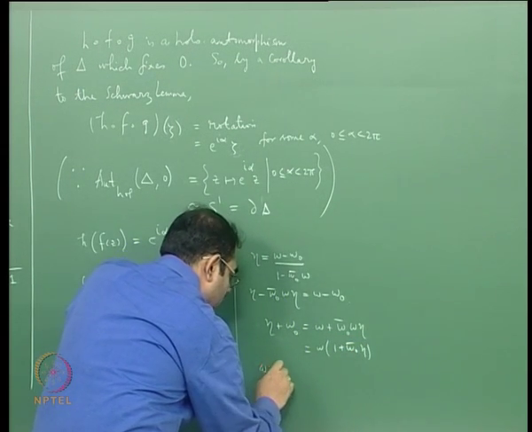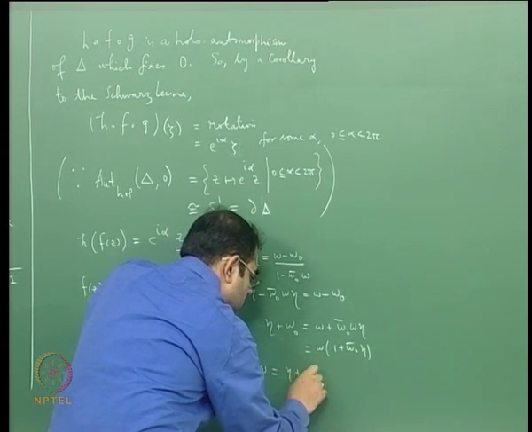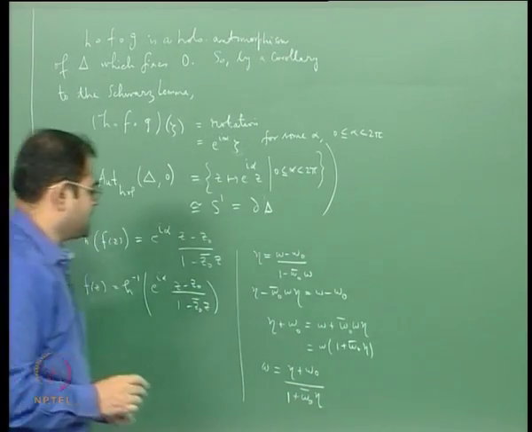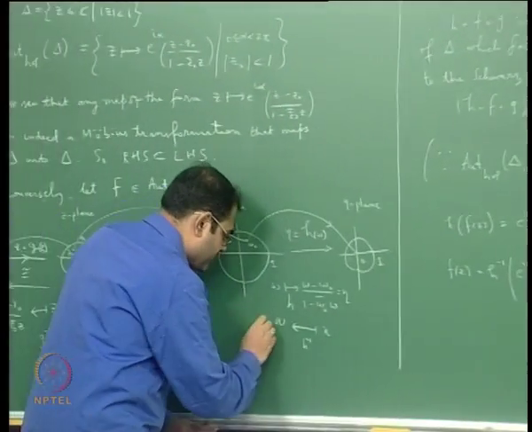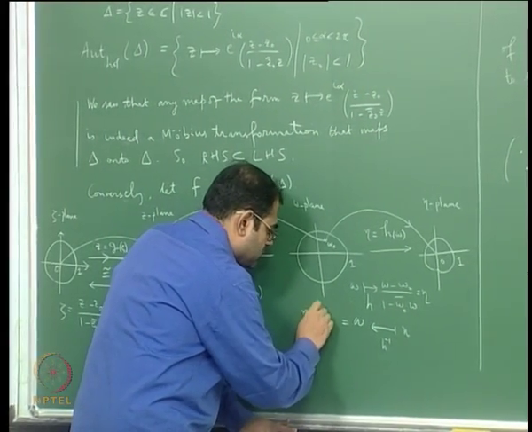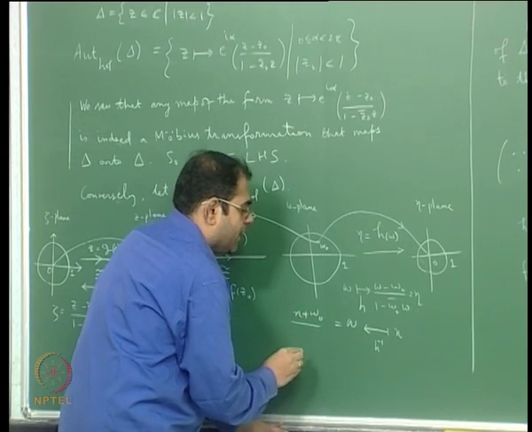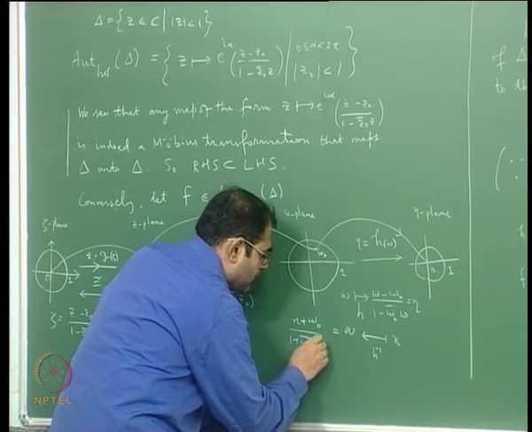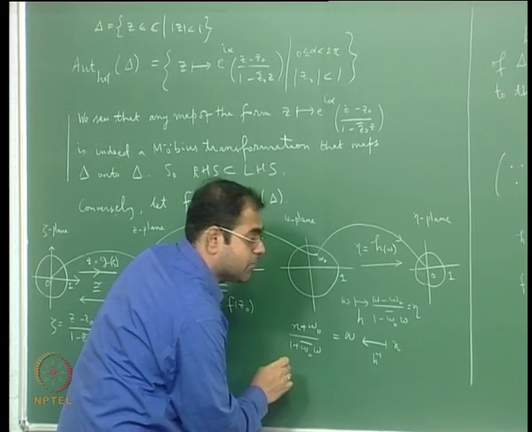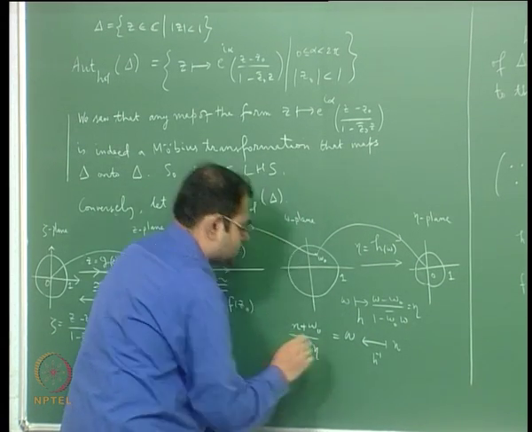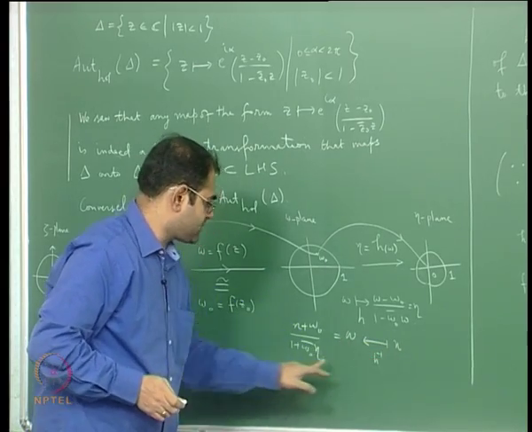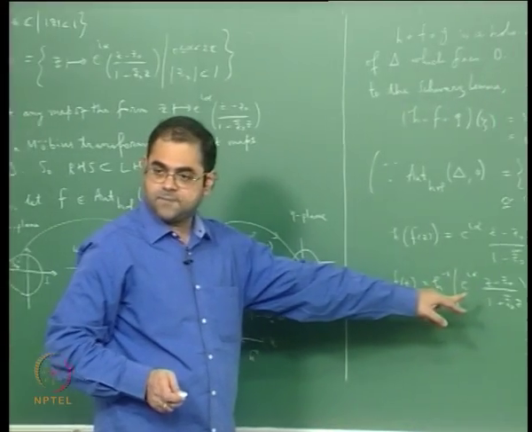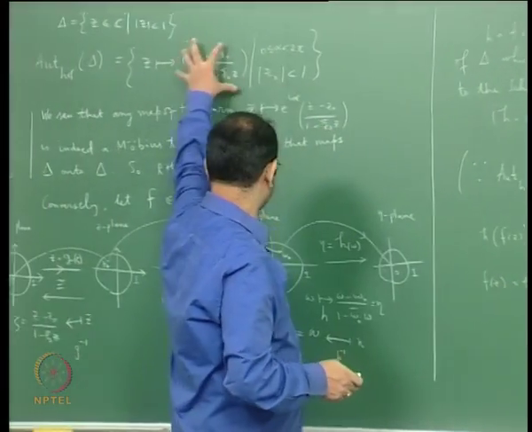So you will get W equal to (eta plus W naught) by (1 plus W naught bar eta). This is the formula for W. So this is the formula for H inverse of eta, right, and apply it to this and you will get again an expression of this form.